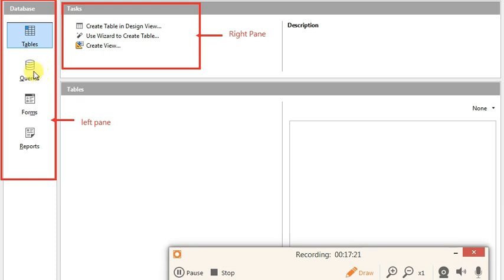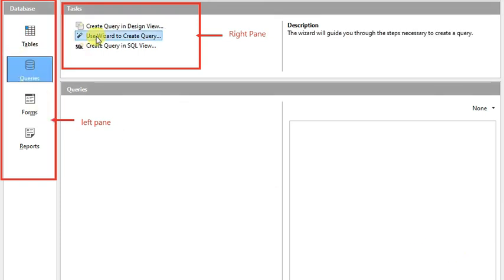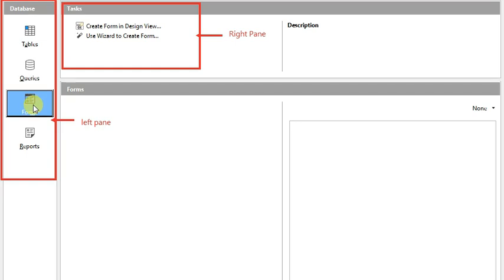Okay, similarly if I click here now on queries, now see the queries activities are displayed here: create query in design view, use wizard to create query, create query in SQL view. So each and every activity, once you click on that particular object, will be shown here. Now if I click on forms, it shows create form in design view, create form by using wizard.